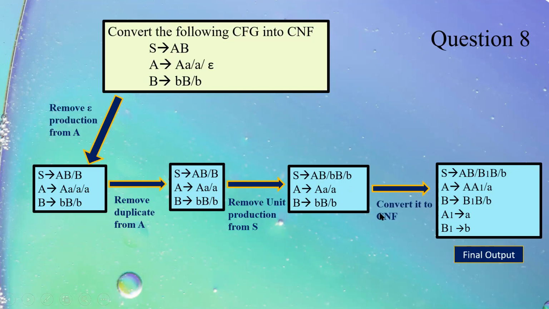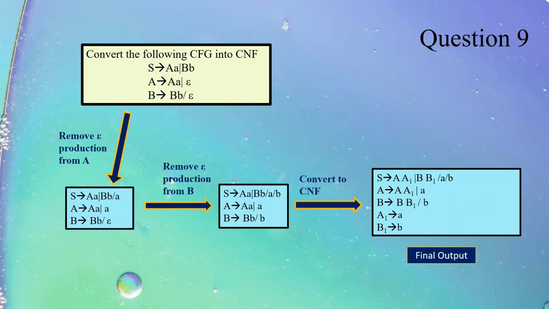Now we will convert it into Chomsky normal form. We didn't have any useless symbol. We had epsilon, removed. We had unit, removed. This is the final output which we get. Again, two new symbols have been introduced, A1 and B1. And the output which we have generated is in CNF. Come to question number 9.